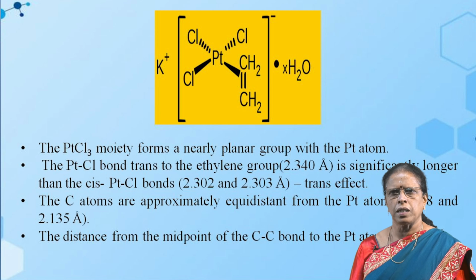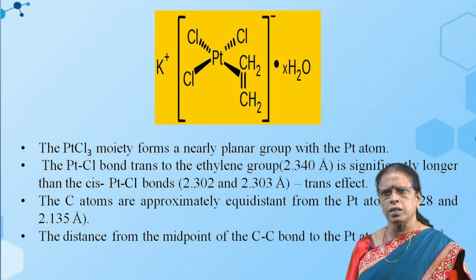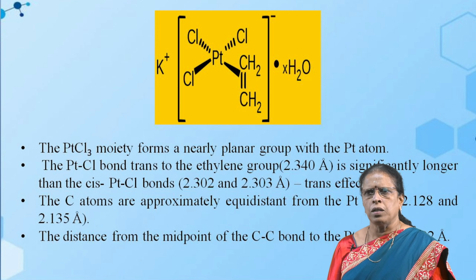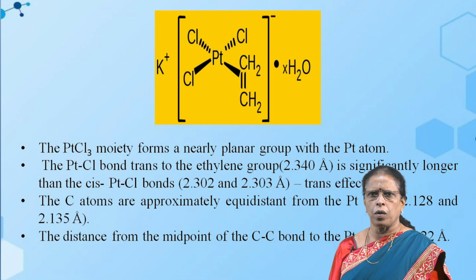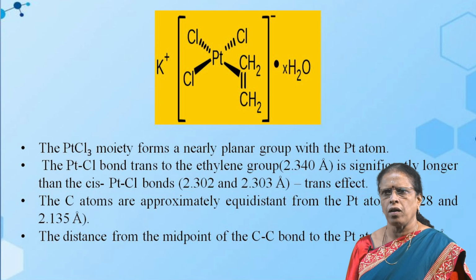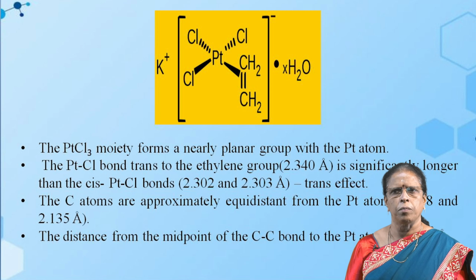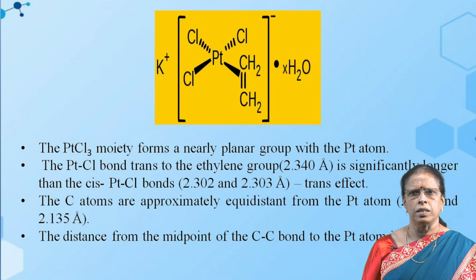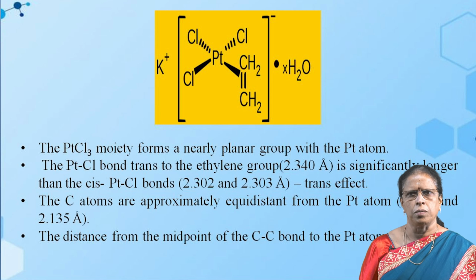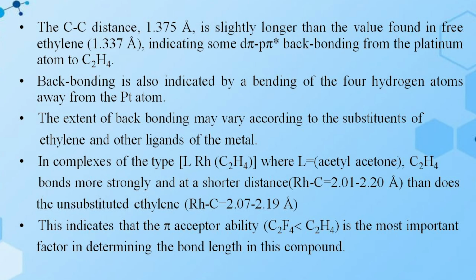The carbon atoms are approximately equidistant from the platinum atom, 2.128 and 2.135 Å. The distance from the midpoint of the CC bond to the platinum is 2.022 Å. The CC distance in the coordinated ethylene is 1.375 Å,